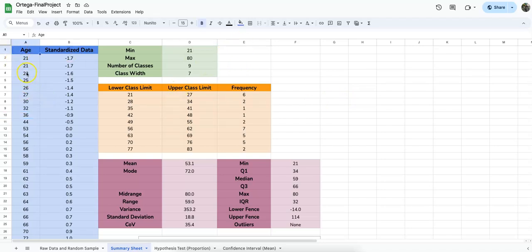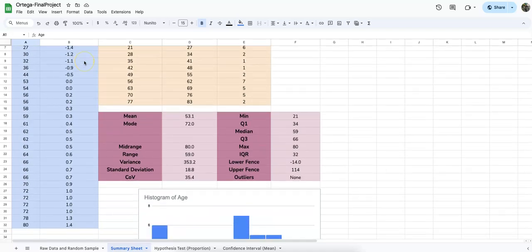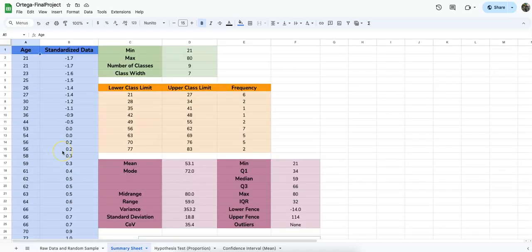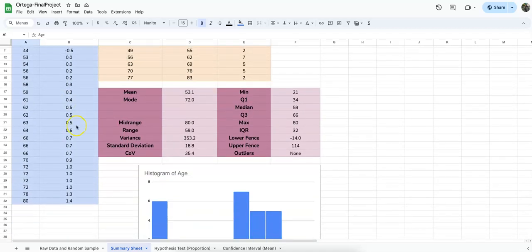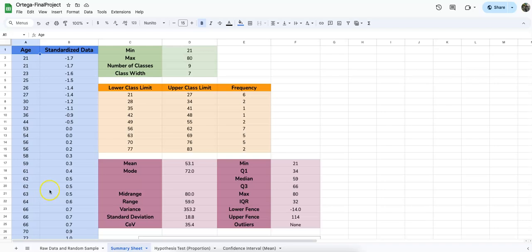So I have my ages ranging from 21, which is our min, all the way to 80, which is our max. If we look at our standardized data, we stay within 2 standard deviations from the mean with all of our ages, with the furthest being a negative 1.7. But we have 1.4 on the positive end from the mean, which isn't as far as negative 1.7. So that was something really interesting for the central limit theorem. Just went over the min and max.